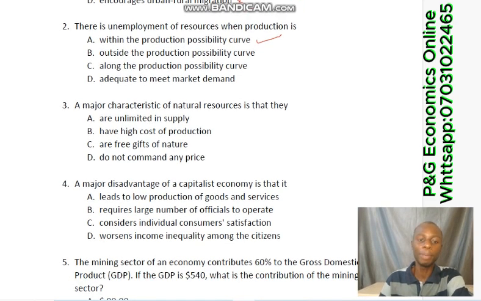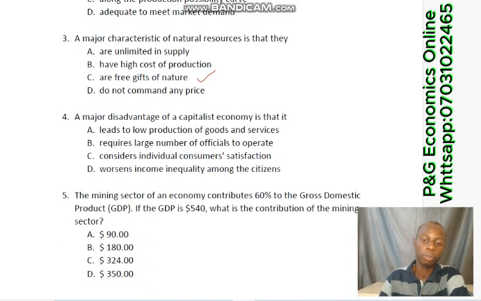Now, in number 3, a major characteristic of natural resources is that... which among these actually discusses the characteristics of natural resources? A says are unlimited in supply. No, they are available. Then have high cost of production. No, they are natural, so they are not being produced. Are free gift of nature? Yes, they are free gift of nature. They are not produced by humans, but gifts of nature. And option C says they do not command any price. No, they do command price. All natural resources command price because people pay to have them.